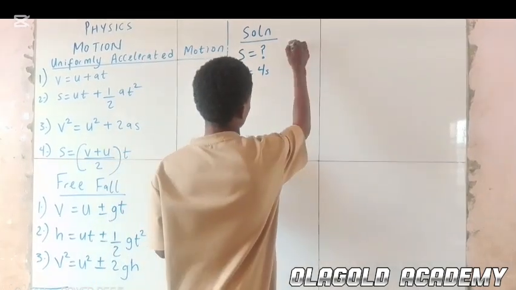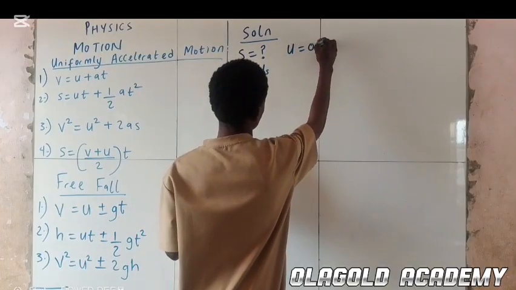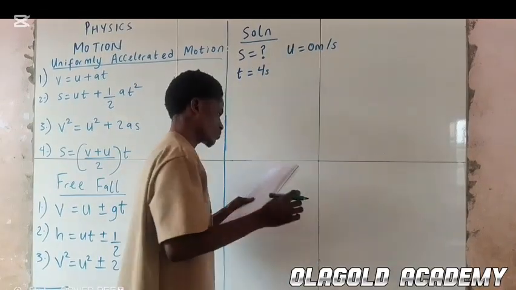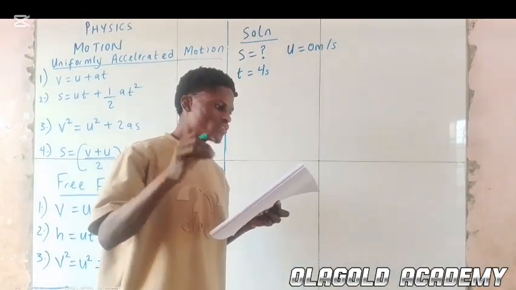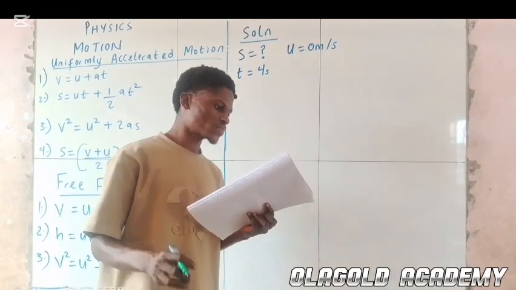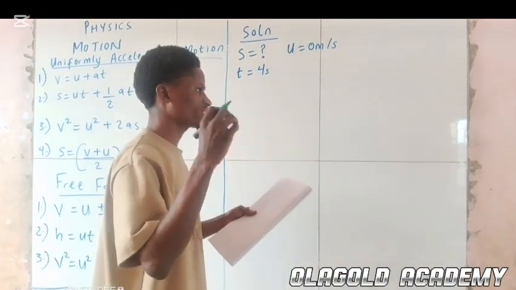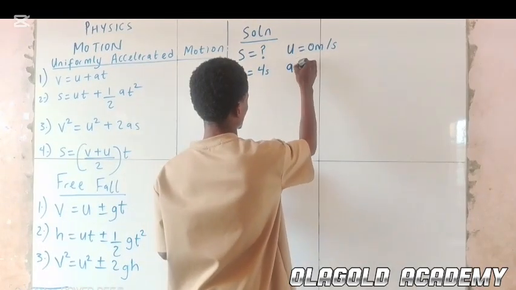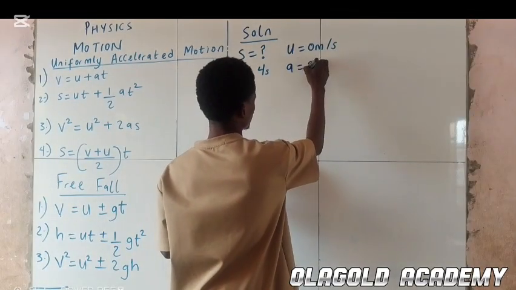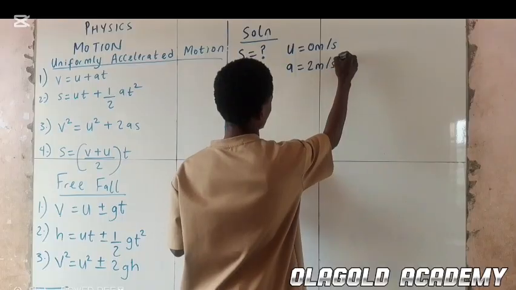So we have initial velocity is 0 meter per second. At the rate of 2 meter per second squared, so acceleration is given as 2 meter per second squared.